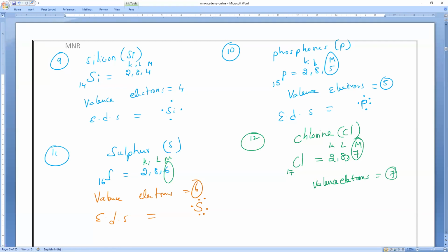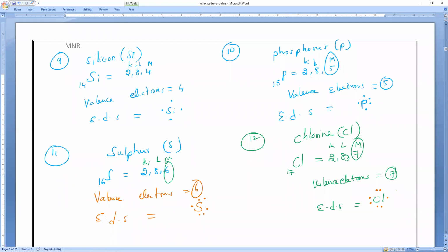What is the electron dot structure of chlorine? Anybody? 7 it is, so 1, 2, 3, 4, 5, 6, and 7. Okay, guys? All of you understand? Yes, sir. So this is what you have to remember.